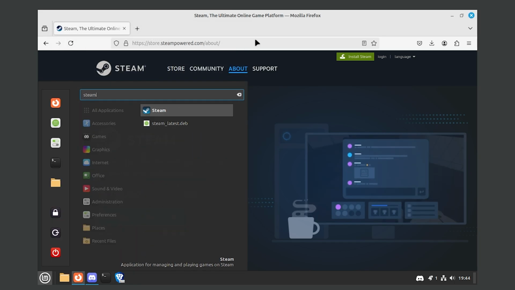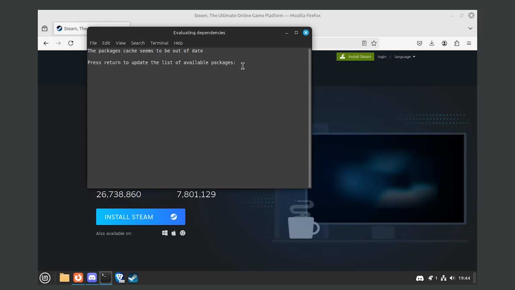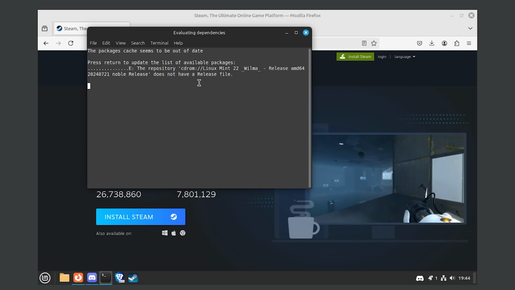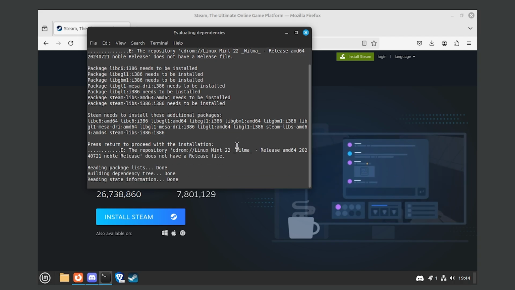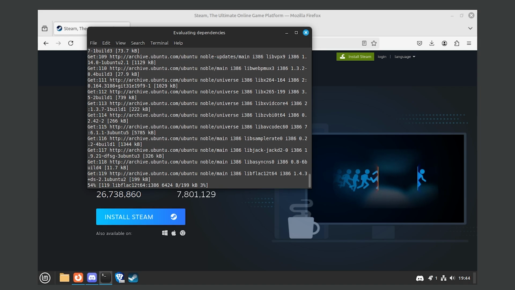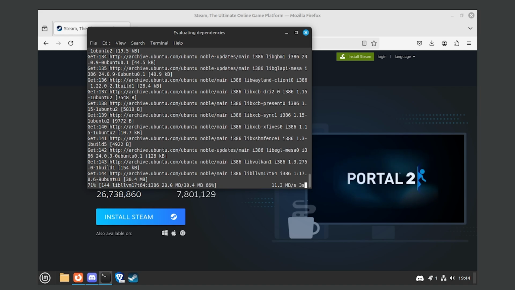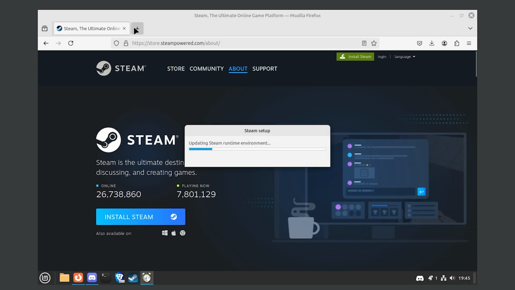All right, so Steam. Let's see if this works as well. Package cache seems out of date. Press return to update list. What does that mean? Does not have a release file. Steam needs to install, all right, whatever Steam needs to do, Steam will get to do on my computer. Right now I feel like one of those guys in those movies who do those hacking scenes. That's what I feel like right now. Press return to continue. Sure, updating Steam.